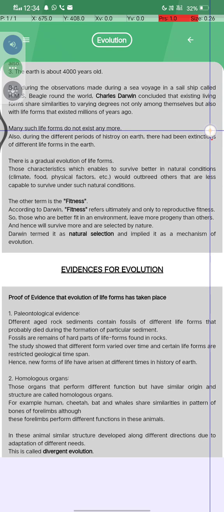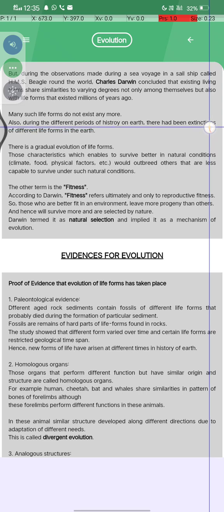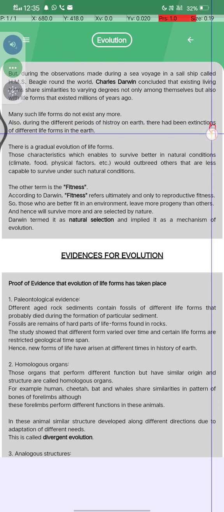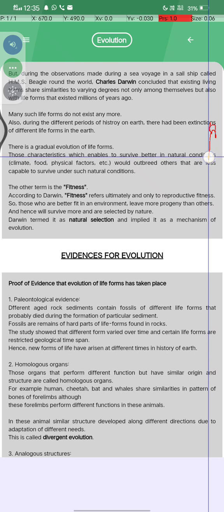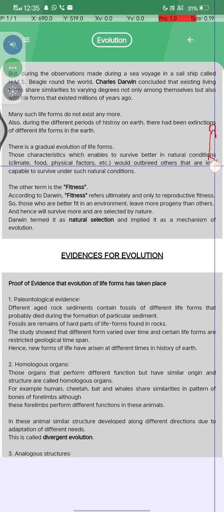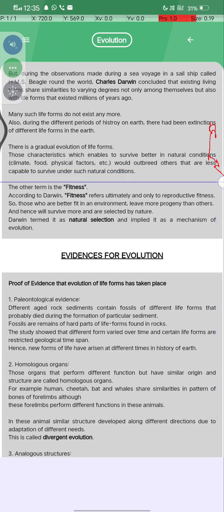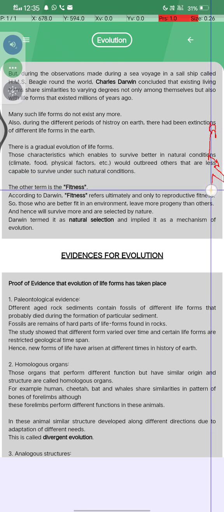Many such life forms do not exist anymore. Also, during different periods of the history of Earth, there had been extinction of different life forms on the Earth. There is a gradual evolution of life forms, and those having characteristics which enable them to survive better in natural conditions, climate, food, physical factors, etc., would outbreed others that are less capable of surviving under such natural conditions. The other term is fitness.